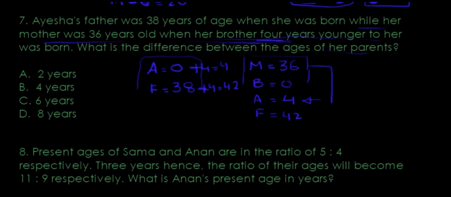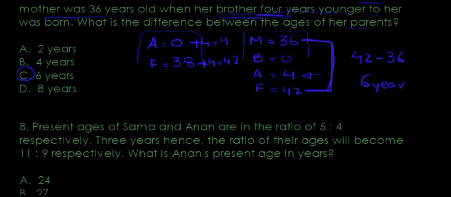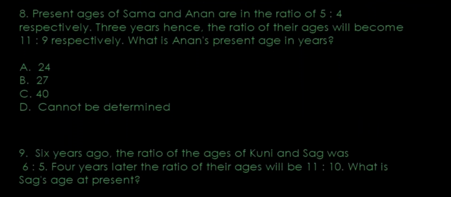And they're asking, what's the difference between the ages of both the parents, the mother and the father? Well, 42 take away 36, that's a 6 years age gap. Do you see how they're combining algebra with age-related questions? And these are the kinds of questions you could be dealing with in your everyday life. I mean, there's nothing too mathematical about it.